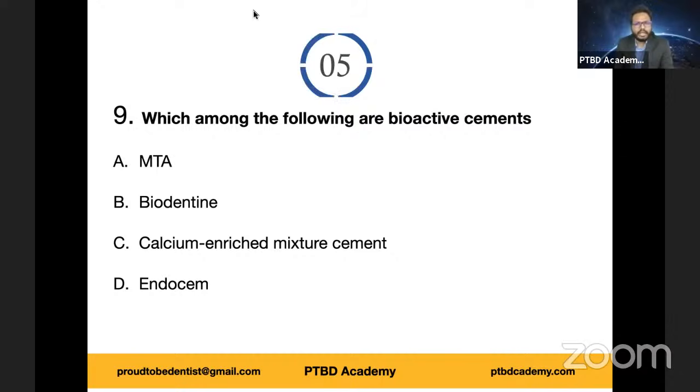MTA for sure is bioactive, because we have been discussing MTA. We also discussed why it is considered to be bioactive. So MTA obviously is the answer. So would you go with MTA? You want me to lock MTA?